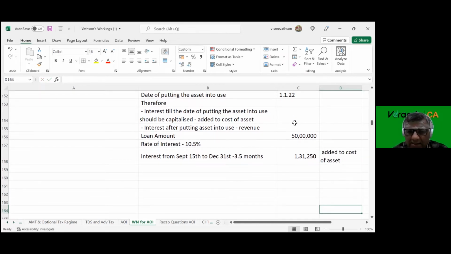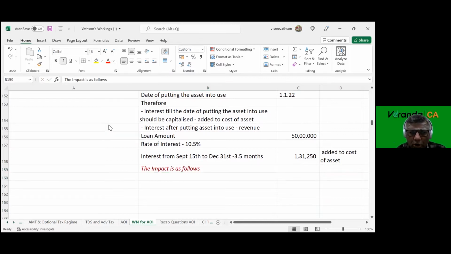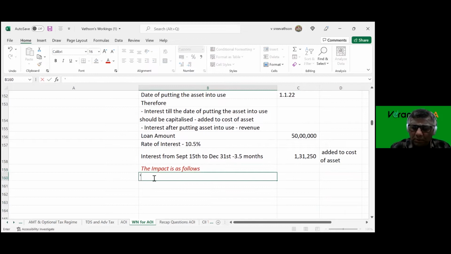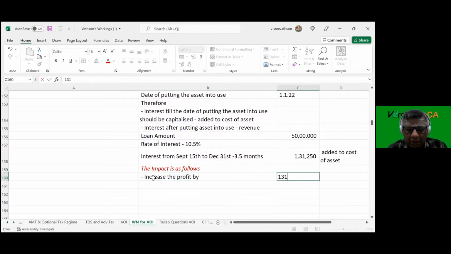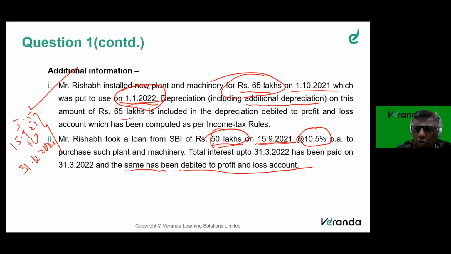All of us, please understand the impact. The impact is as follows. Increase the profit by 1,31,250. Disallow this expenditure. This is a capital expenditure, because the question says the interest up to 31/12/21 has been paid and debited to P&L.